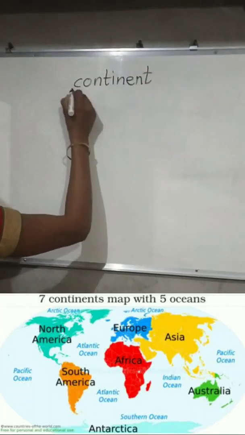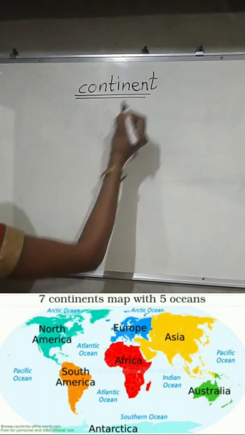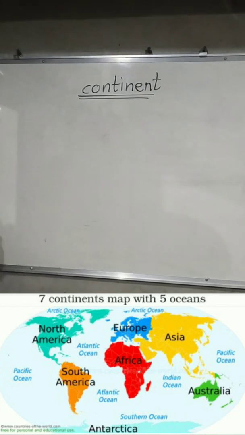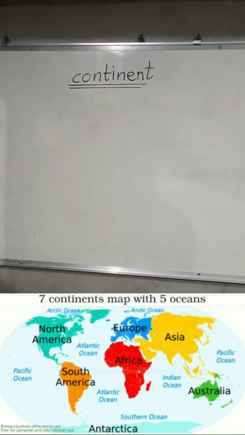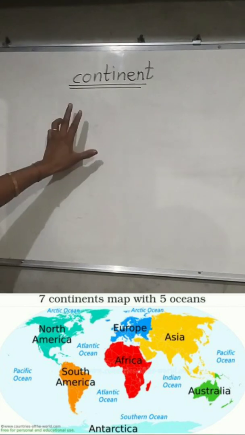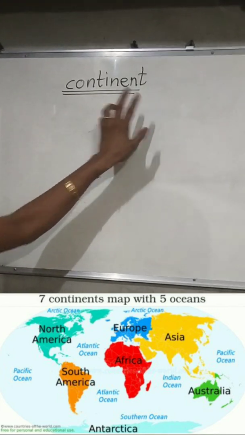The vast section of land is called a continent. So we live on the land, and the part of the land on the earth is called a continent.